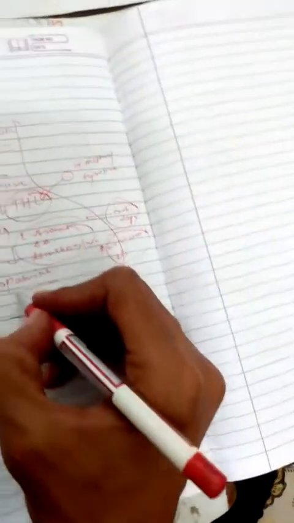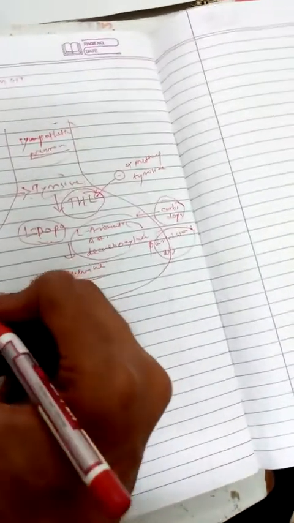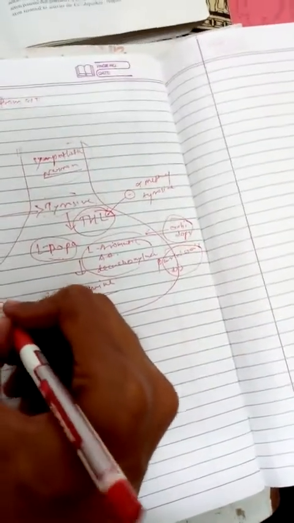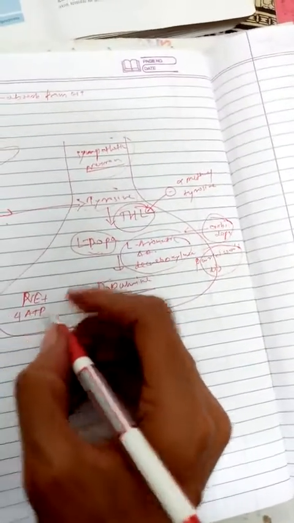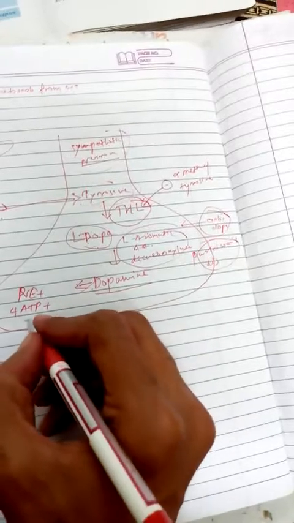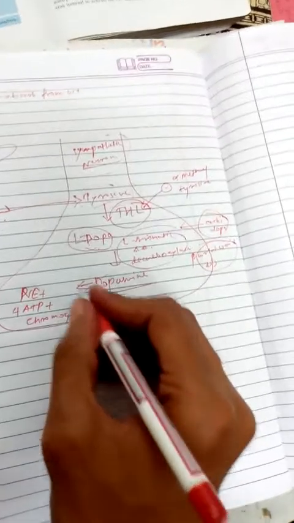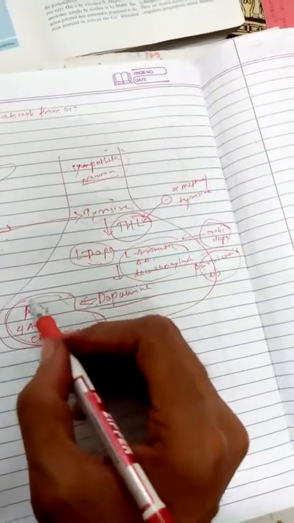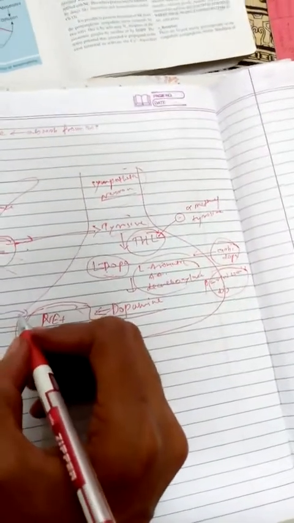Further, we will move on to the fate of dopamine. Here the dopamine gets converted into norepinephrine. Then it combines with 4 molecules of ATP and one substance known as chromogranin A. These are all packed into a vesicle with a vesicular membrane. The vesicular membrane is ruptured by the calcium influx through the calcium channels.